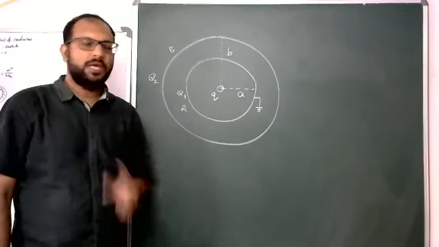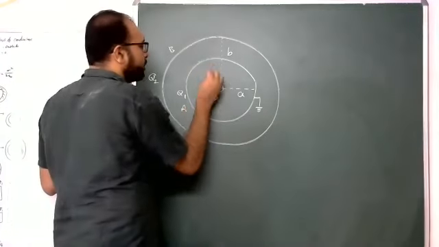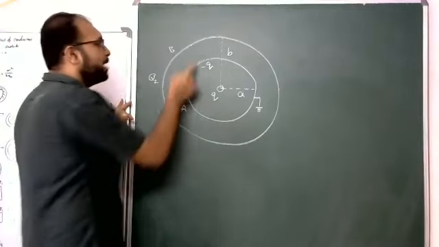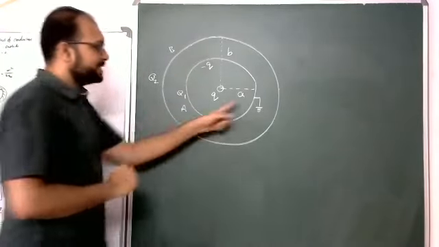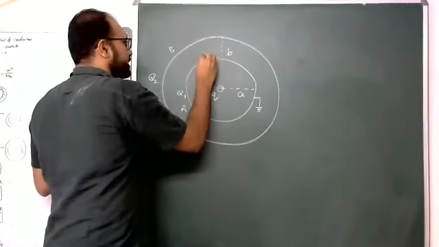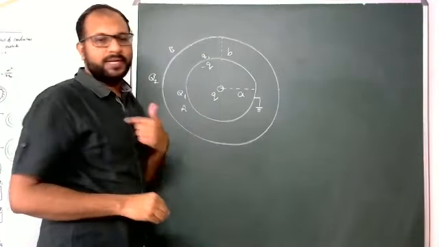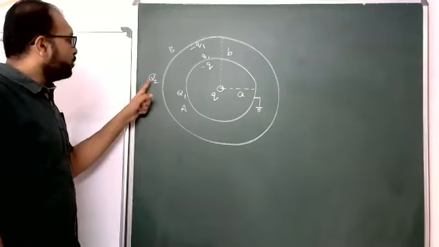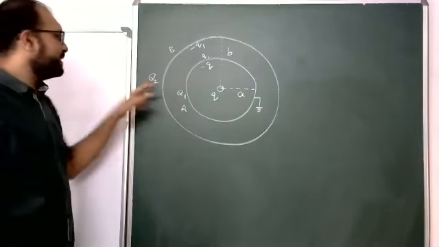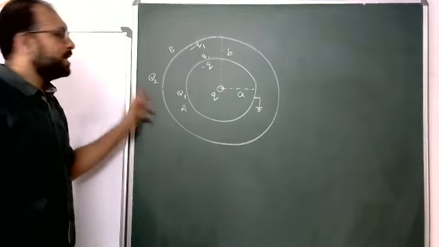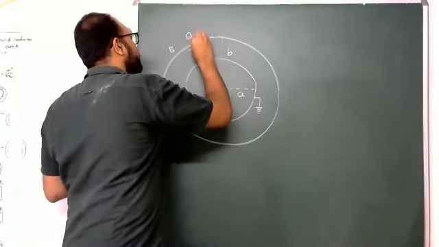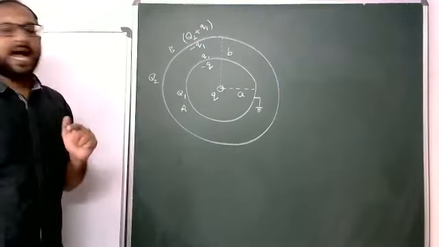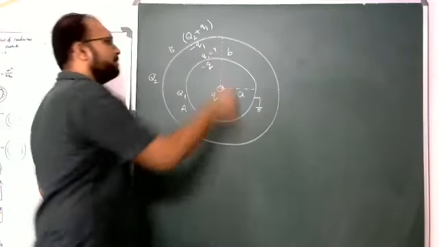That is another hint. Okay, now because of this q, on the inner surface there is minus q, no doubt. But on the outer surface we don't know because it is grounded. That is q1, I am just assuming q1. This is minus q1. But the outer sphere is not connected to any ground. That's why the law of conservation of charge is valid here, so outside q2 plus q1 is there. So now the unknown is q1. q1 equals question mark.